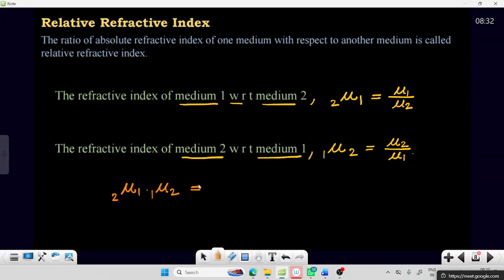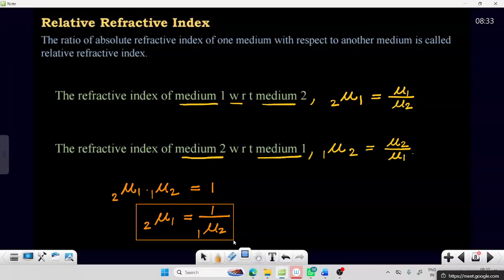Mu 1 2 into mu 2 1. So we're multiplying now, it will get cancelled, and it will come as 1. So from this we can write mu 1 2, which is equal to 1 by mu 2 1. Mu 1 2 equals 1 by mu 2 1.